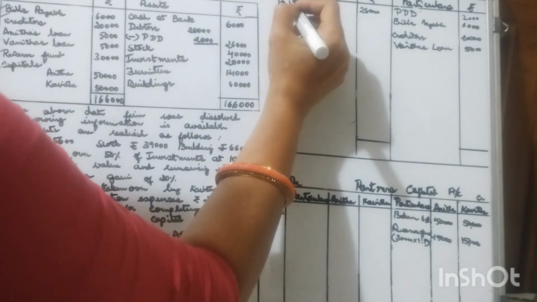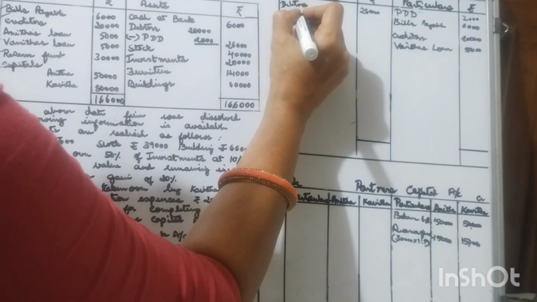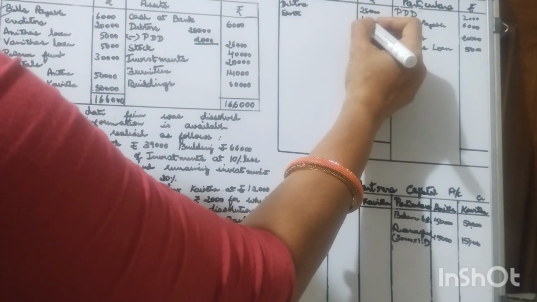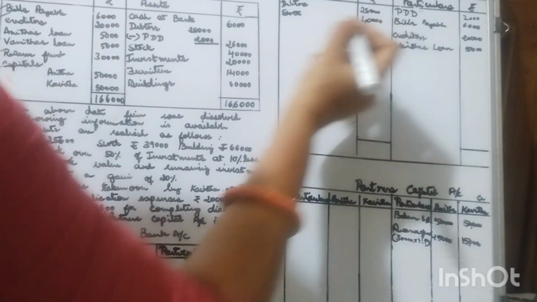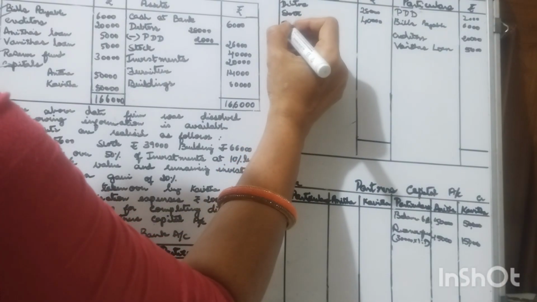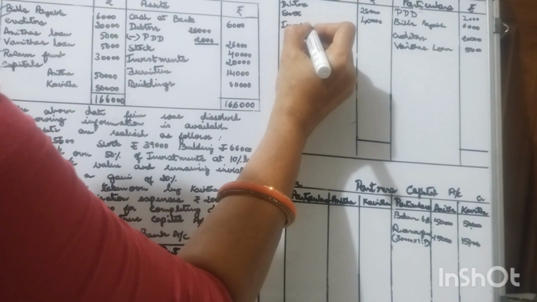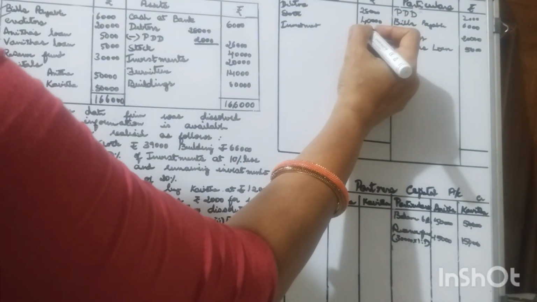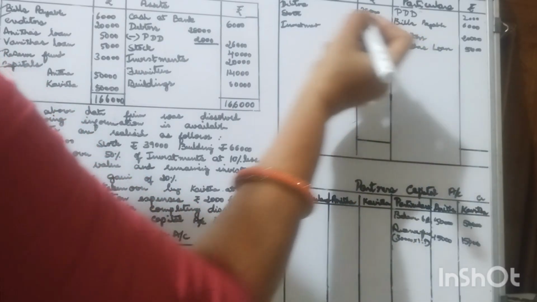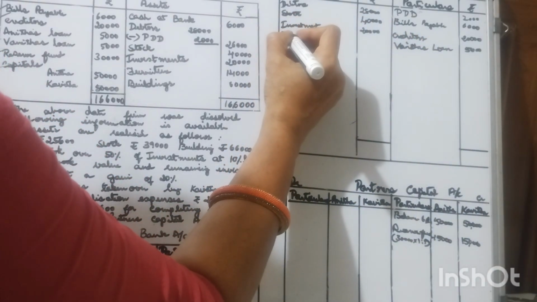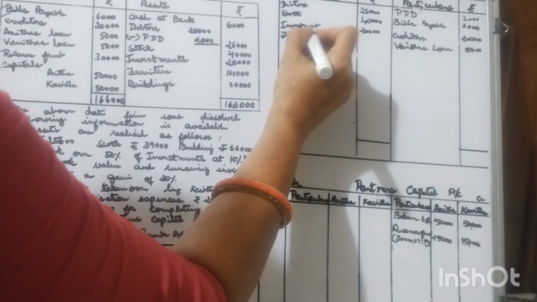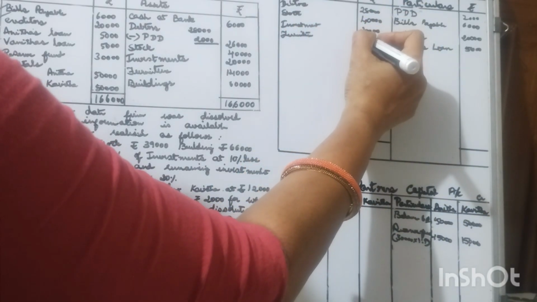Stock is a current asset of the firm. Stock must be debited with 40,000. Investment is one of the assets, 20,000. Furniture, a fixed asset, 14,000.